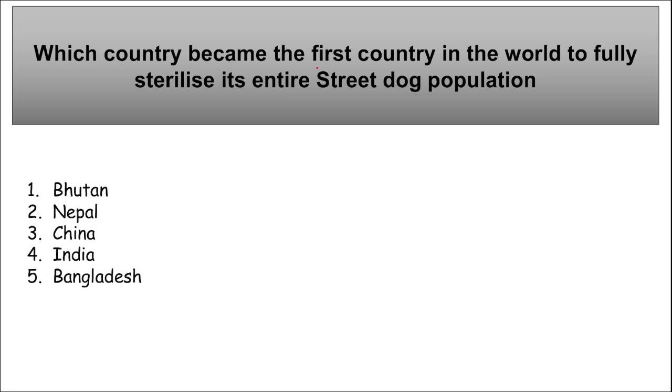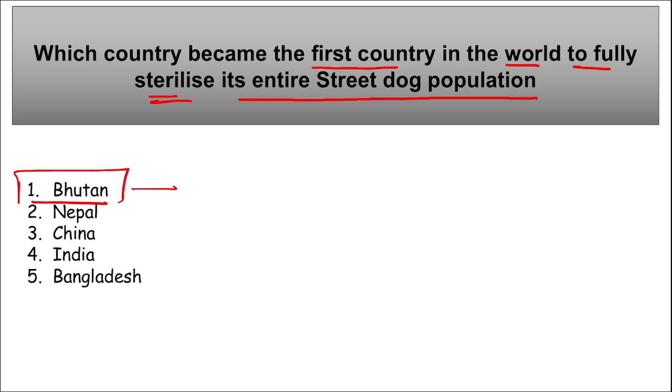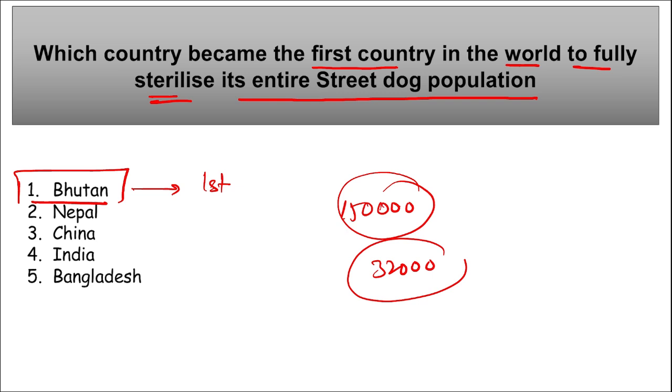Next, which country became the first country in the world to fully sterilize its entire street dog population? Which is the country that became the first to fully sterilize, so that they won't be able to reproduce now? It is Bhutan. Bhutan became the first country in the world to completely sterilize and vaccinate its entire stray dog population. Under this project, over 1,50,000 stray dogs were sterilized and 32,000 pet dogs were also microchipped.